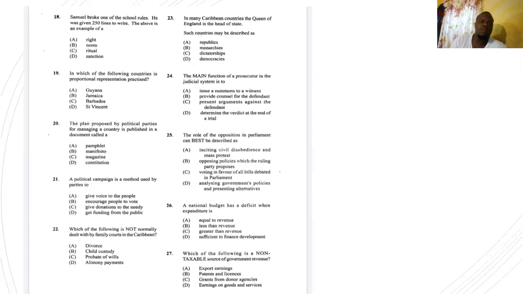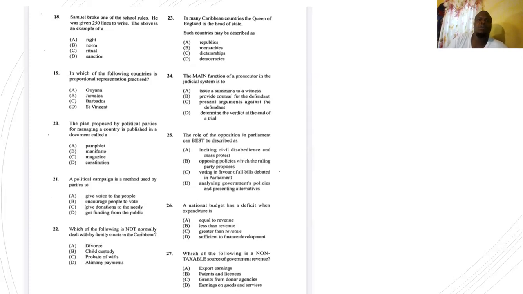22. Which of the following is not normally dealt with by family courts in the Caribbean? Right? Is it A, divorce, B, child custody, C, probate of wills, or D, alimony? Answer is C, probate of wills. That's not usually done by the family court. Everything else is done by the family court. Divorce, child custody, alimony payments.